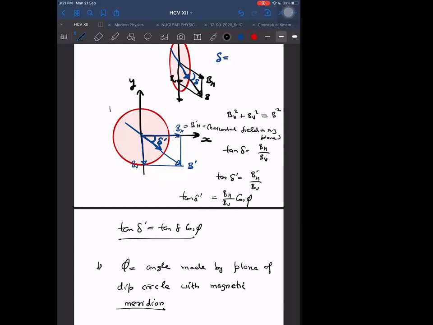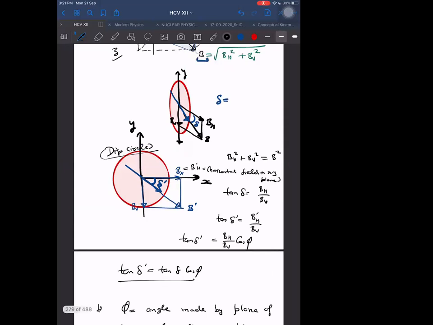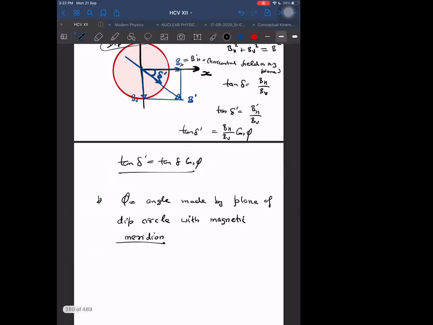This is a dip circle which is placed in the xy plane, and this is a dip circle placed in the magnetic meridian. Both are actually dip circles only. But right now, let us say I am placing the dip circle not in the magnetic meridian, but at an angle theta, sorry, phi, from the magnetic meridian. Because it is placed at a phi angle from the magnetic meridian, the apparent field here will become BH cos phi. Then the apparent angle of dip, tan delta dash, will become tan delta into cos phi. Is it okay?